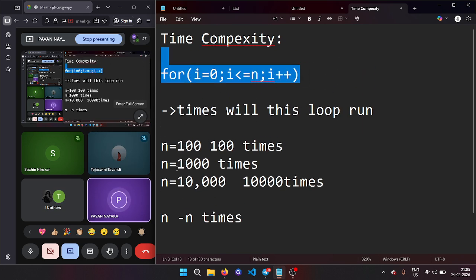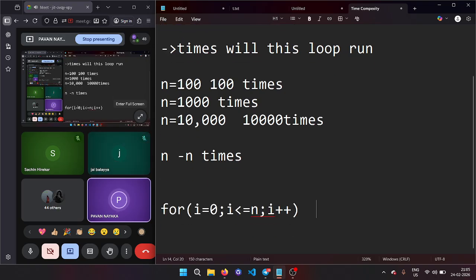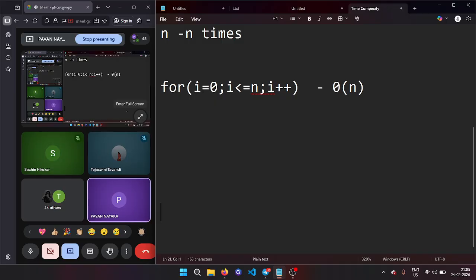Any loop running in this way is called order of n complexity. A single loop is always order of n. Is it clear, guys? The first complexity is clear. Any loop that runs only this many times is called order of n.